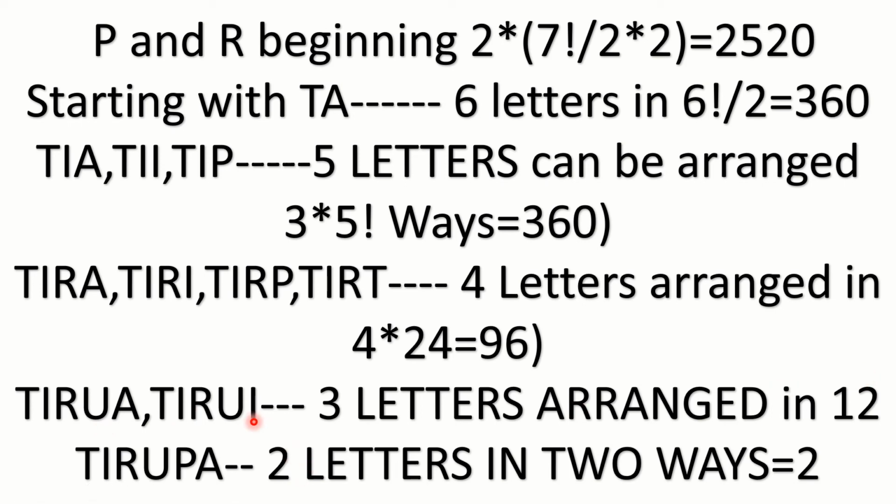After TIRUI, after the I, you get P. TIRUP. After the P, in alphabetical order, you get A. Two words are there. What are those two words? I and T are remaining. You can arrange them as IT, TI. We want the TI word, meaning Tirupati, so you get two combinations.